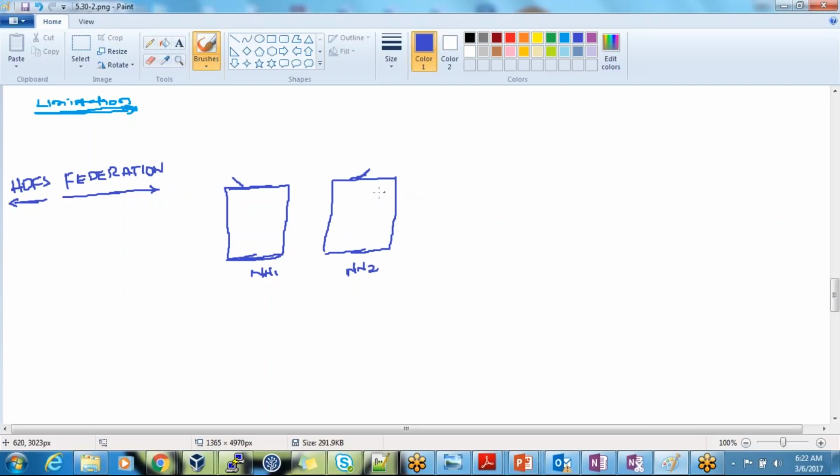In this case, this guy will have his own cluster ID. If you remember, I showed you the cluster ID sometime before. This guy will have his own cluster ID, and this guy will have his own cluster ID. And the slaves will keep reporting to all of them, so they will be reporting to both.